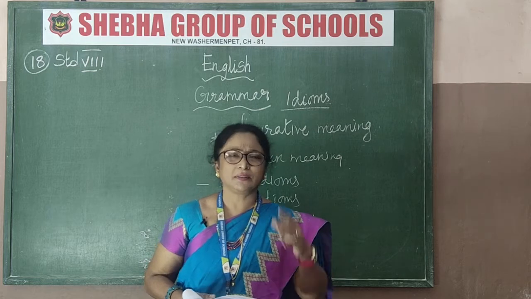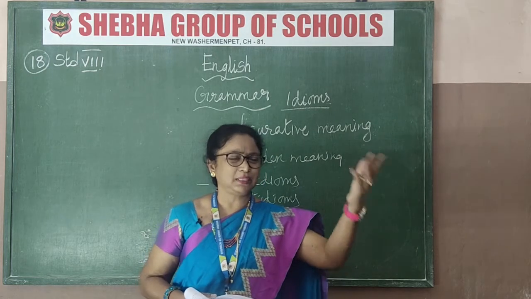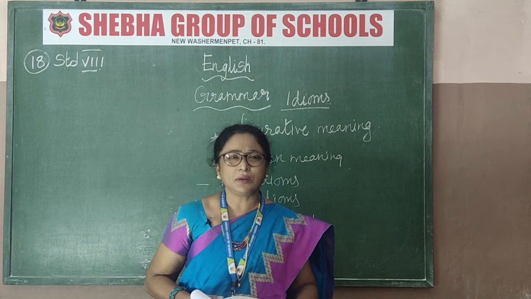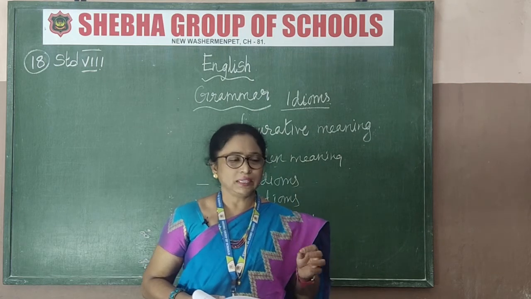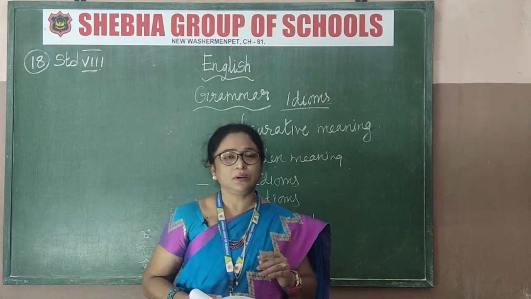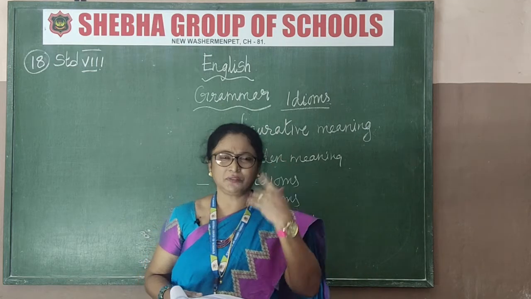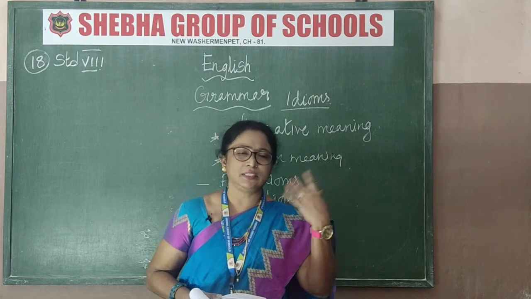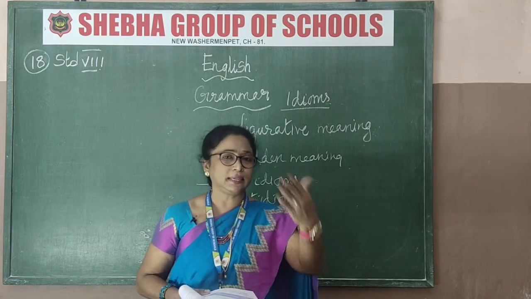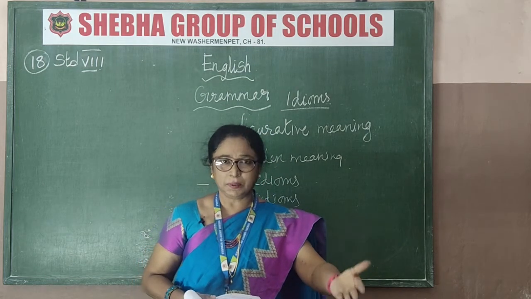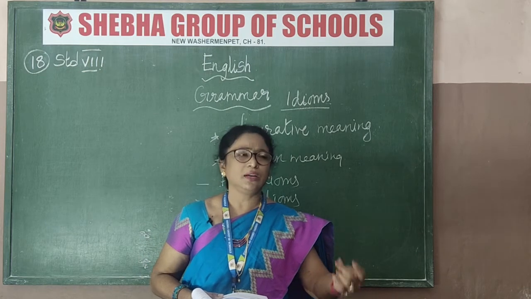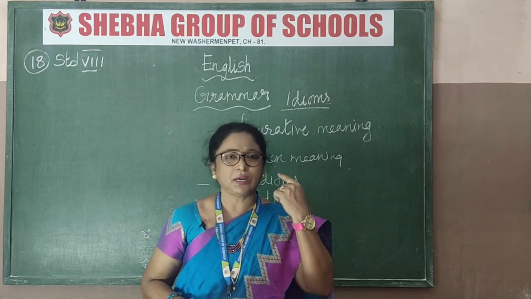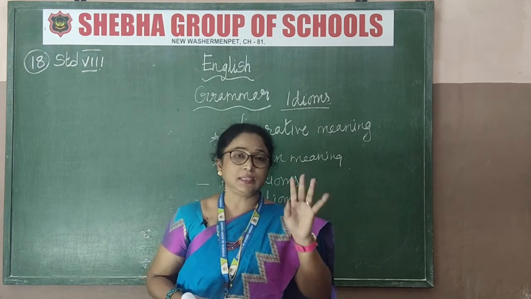A piece of cake. This is just a piece of cake. That means what? So easy. It's just a piece of cake for me. We say, oh, mathematics is just a piece of cake. What's the meaning of that? I know mathematics, so it's very easy. To make the other person understand, you say, oh, mathematics is a piece of cake. That means I know mathematics very well. It's such an easy subject.